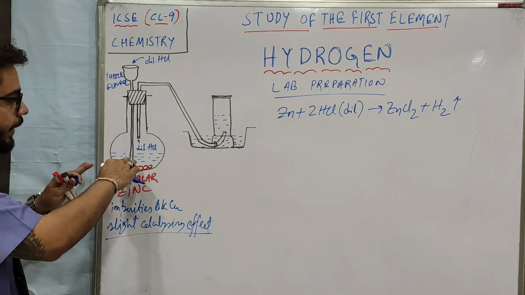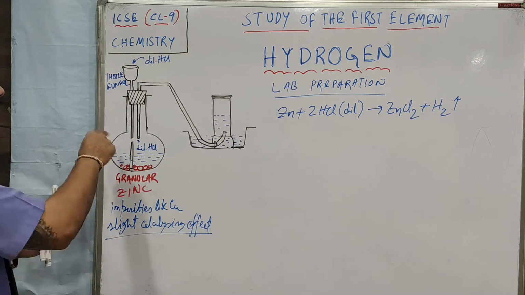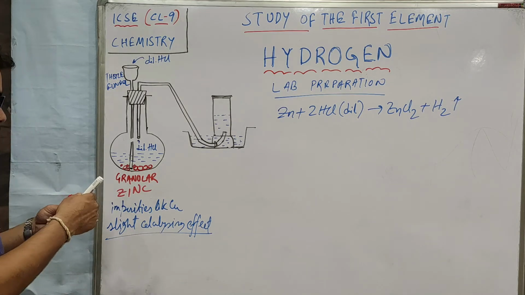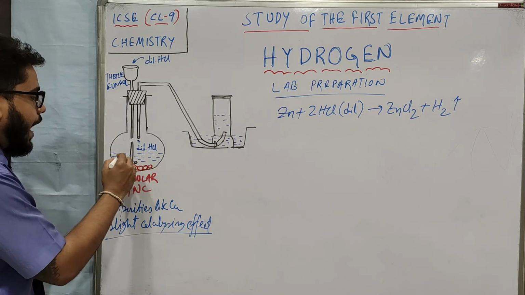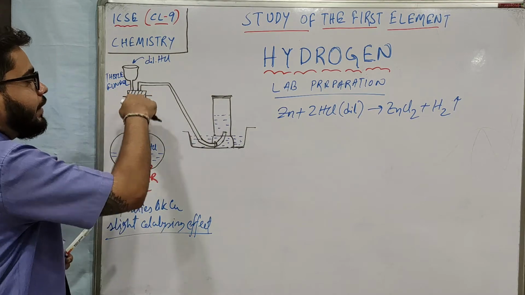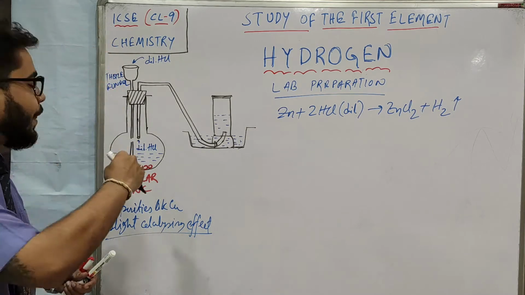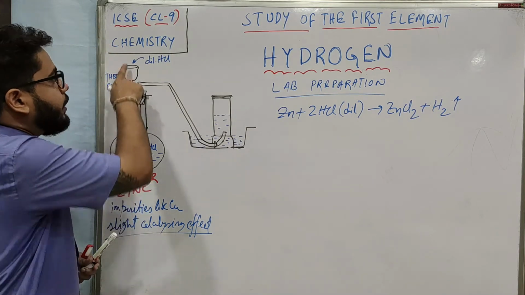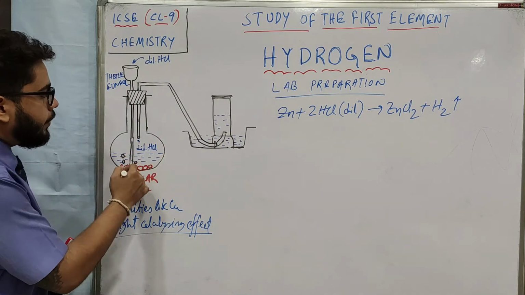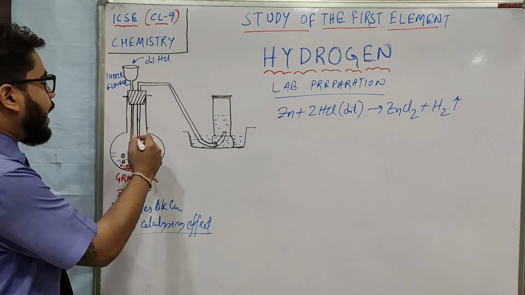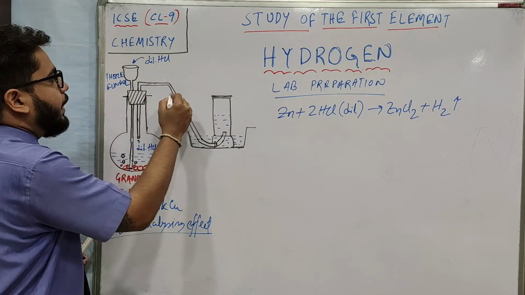Suppose the thistle funnel ends here, above the acid. Then what will happen? Hydrogen gas will be evolving by the reaction, and the hydrogen gas is expected to go by this delivery tube for collecting here, right? But if the thistle funnel ends above the level of acid, then hydrogen gas will escape out through the thistle funnel. That is why it is very important to keep the thistle funnel right down, so that the produced hydrogen gas comes through the delivery tube only. So hydrogen gas is coming through the delivery tube.